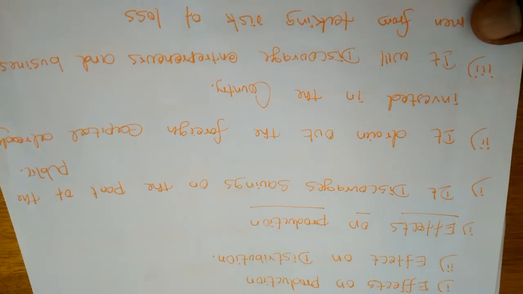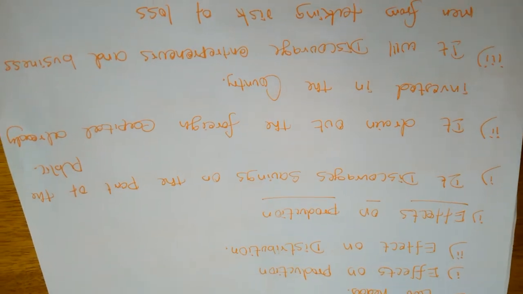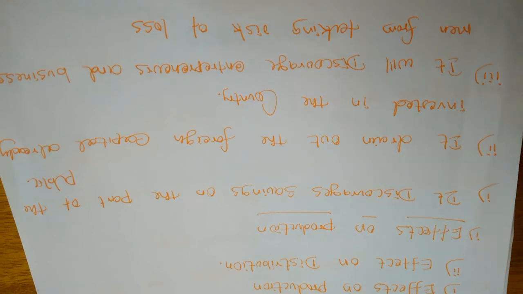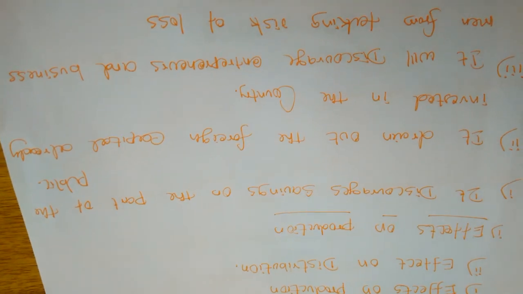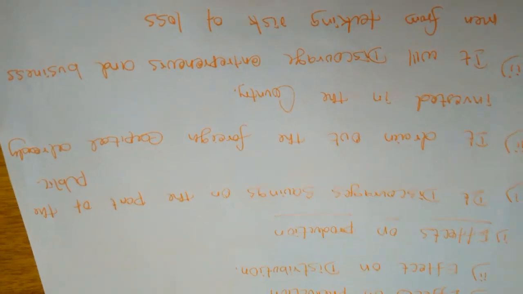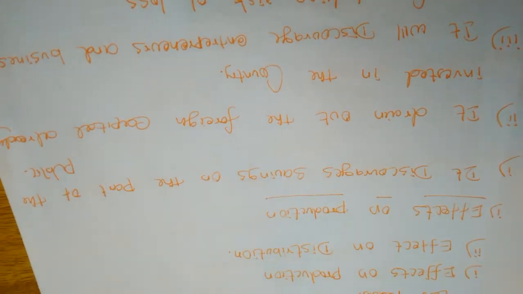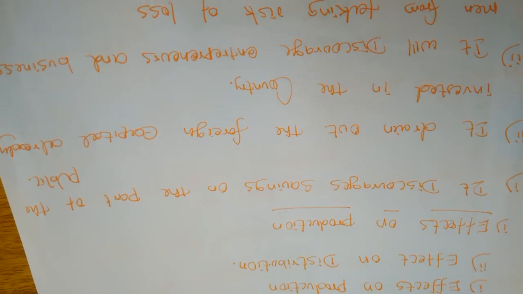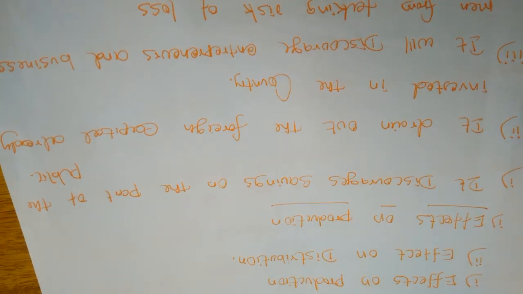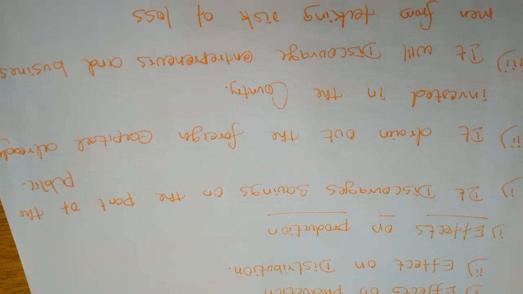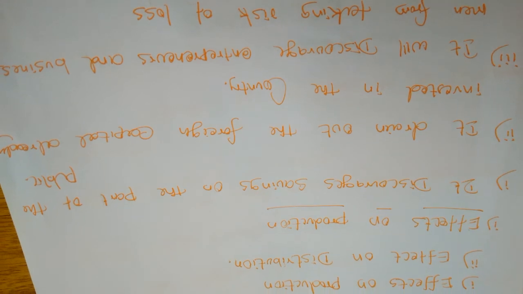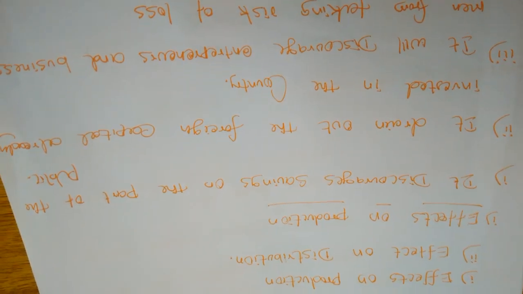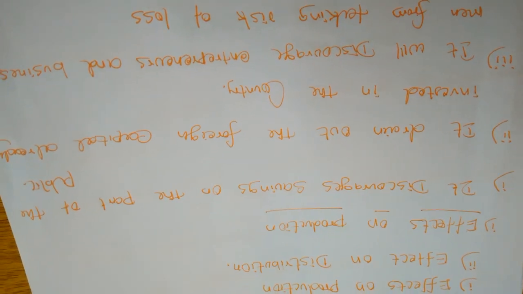The effects of inflation on the production side: inflation discourages savings on the part of the public, because all the consumers need more money to spend on their day-to-day expenses. So they are not ready to save the amount; they want to have more money in cash in their pocket.